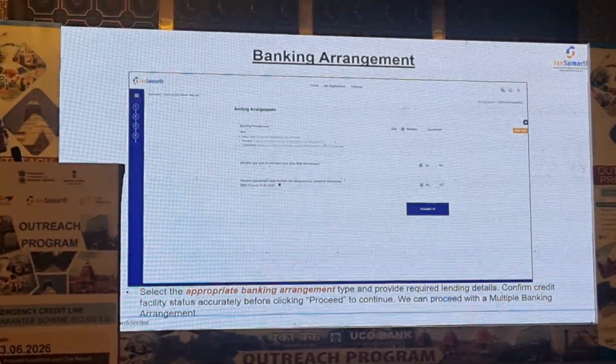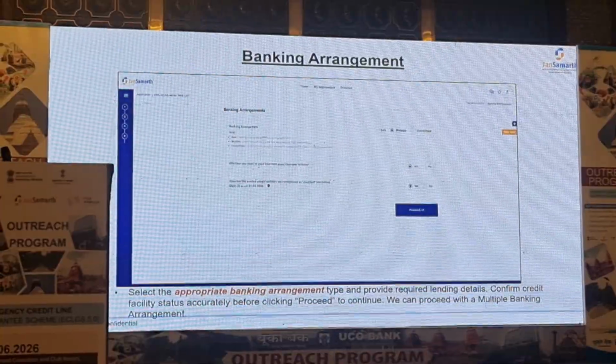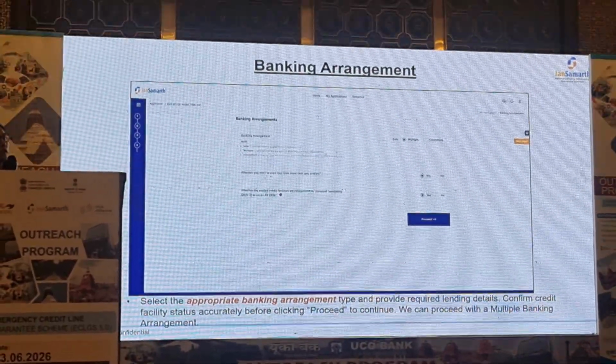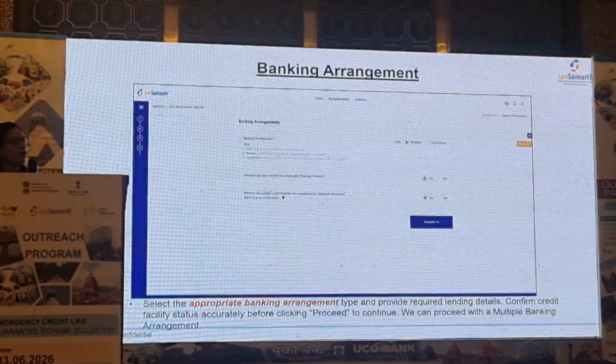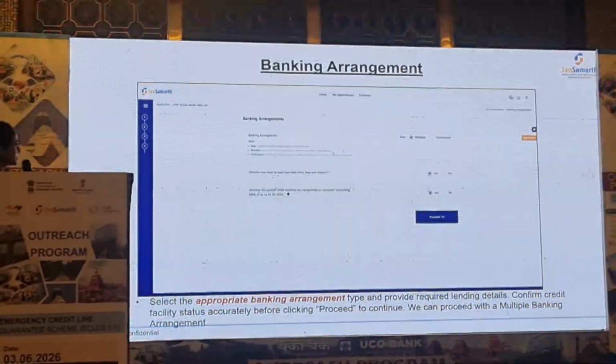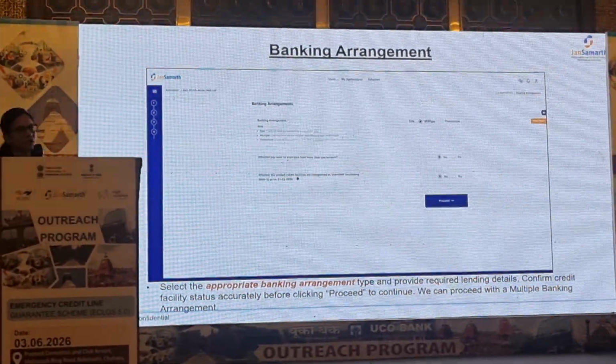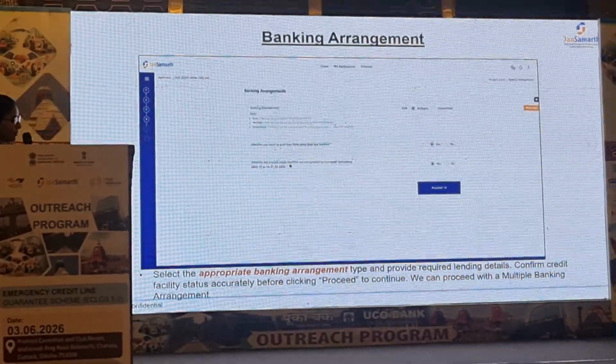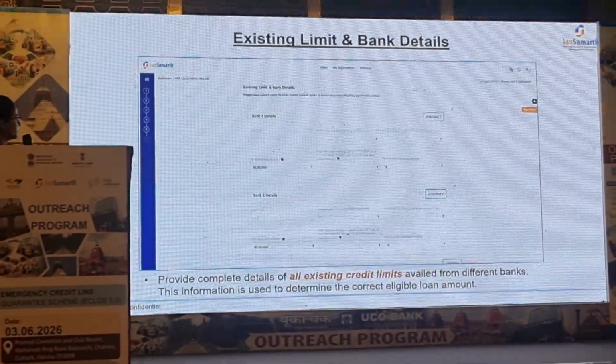For example, if you select the banking arrangement as consortium, you will be asked a further question whether you want to avail the limits from a single lender or with multiple lenders. Also a self-declaration that the applicant is not an SMA2 as on 31st March.